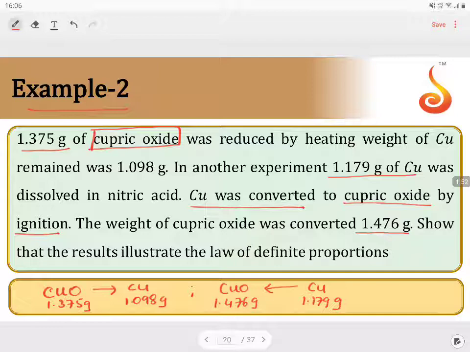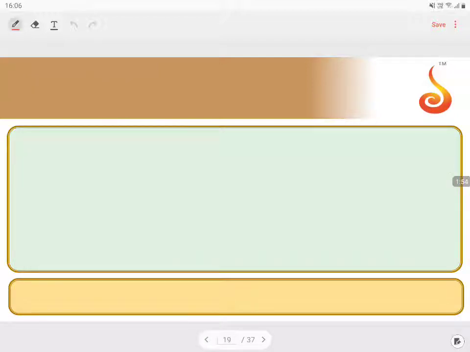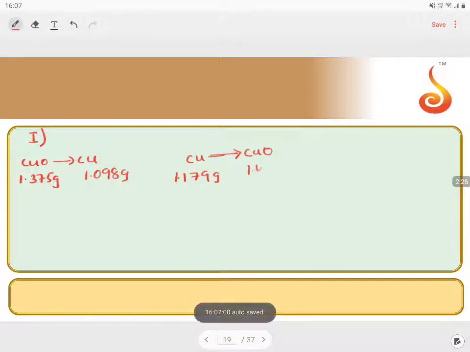How to solve this type of question? The question gives you method 1. Let us take the first method. In this, we have CuO giving you Cu. In the first case, it is 1.375 grams of CuO giving you 1.098 grams of Cu. In the second case, Cu is giving you CuO, where copper is 1.179 grams giving you 1.476 grams.